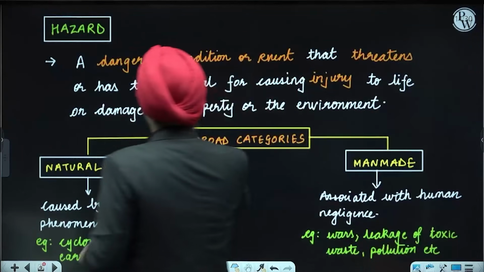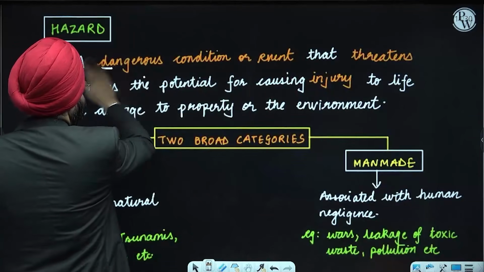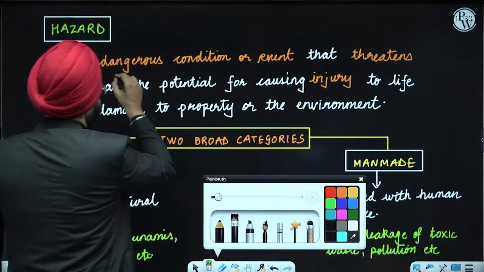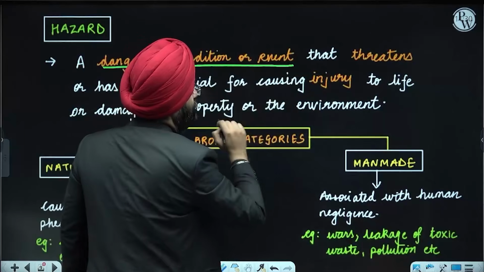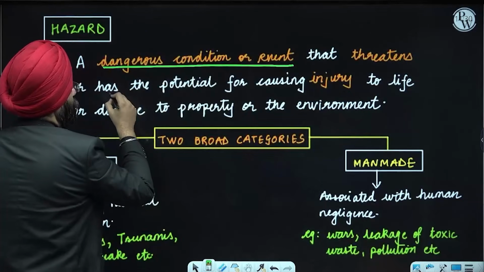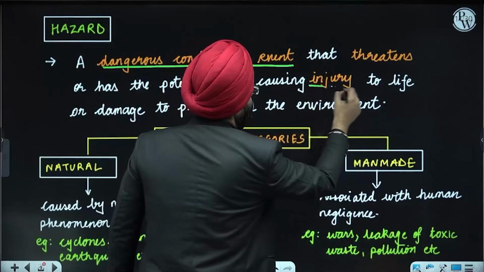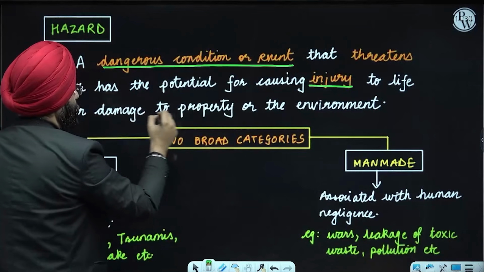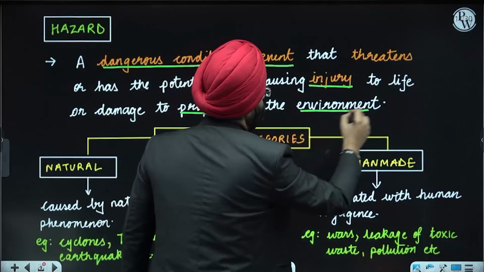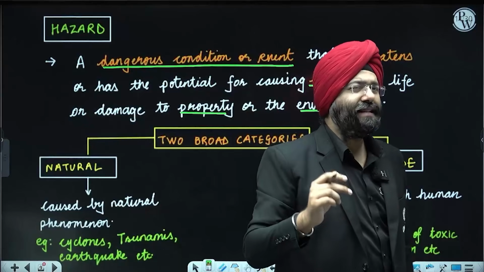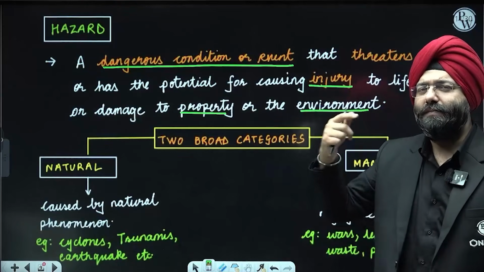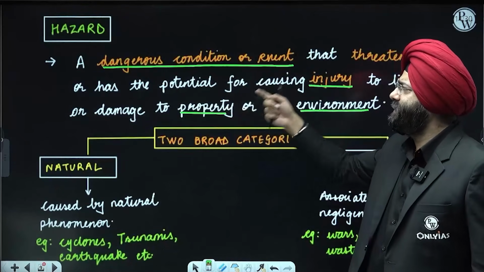The core idea, as I've already highlighted, is that it is a dangerous condition or event. It is a dangerous condition or event that threatens or has the potential for causing injury to life or damage to property and the environment. So what does it mean over here? It is a dangerous condition or event that might lead to a lot of problems, a potential threat, injury, and property damage.